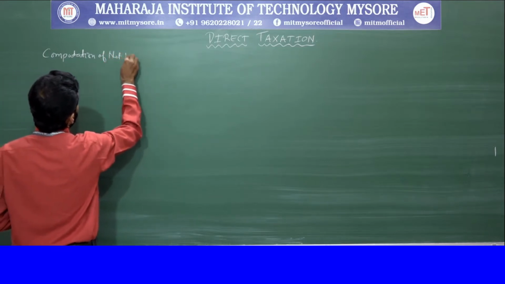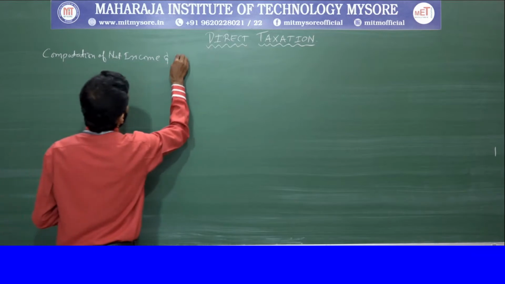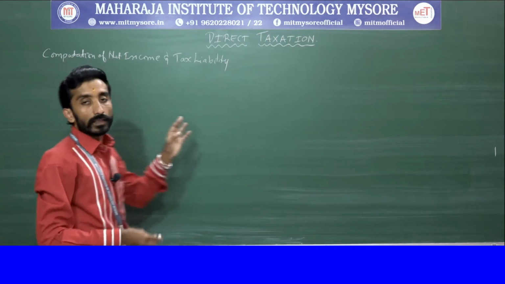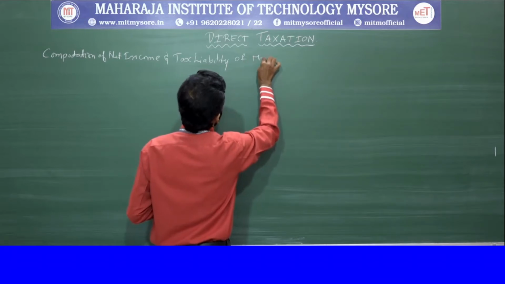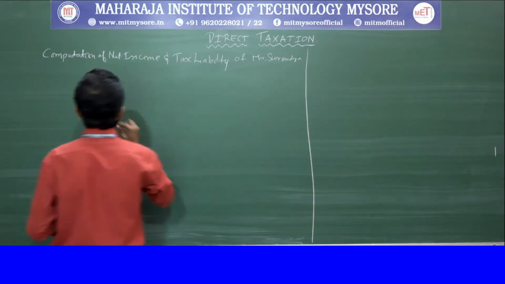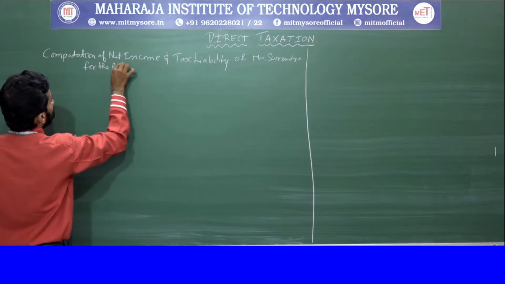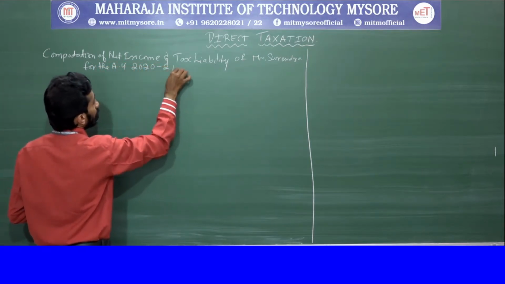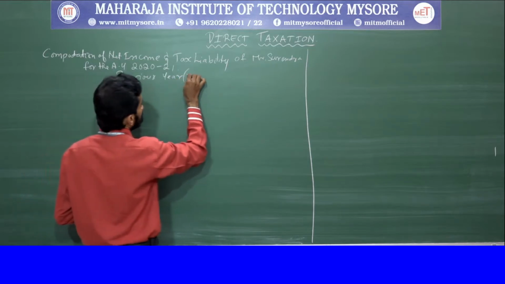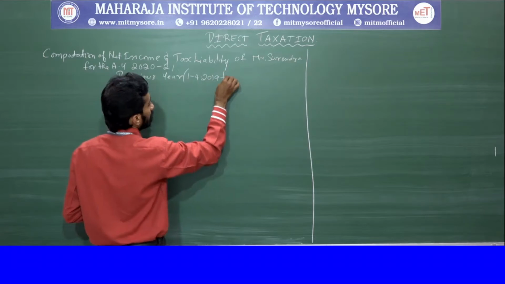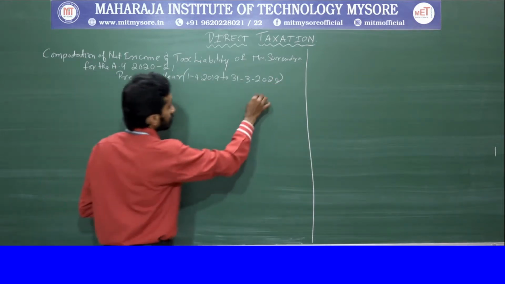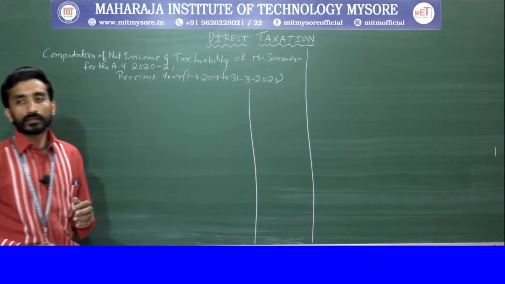Computation of net income and tax liability of Mr. Surendra for the assessment year 2020-21, previous year, that you should write as 1/4/2019 to 31st/3/2020. Clear? We will go with this.